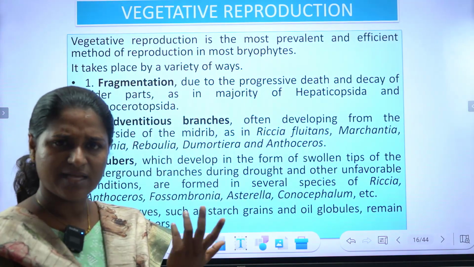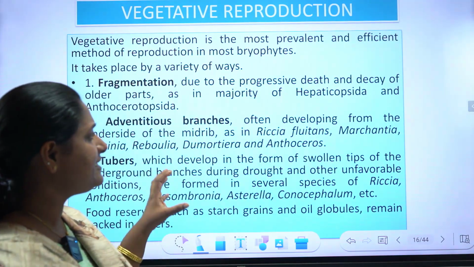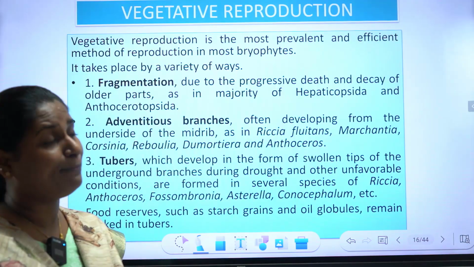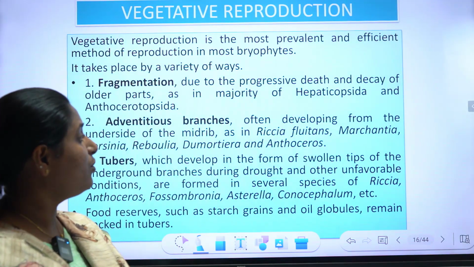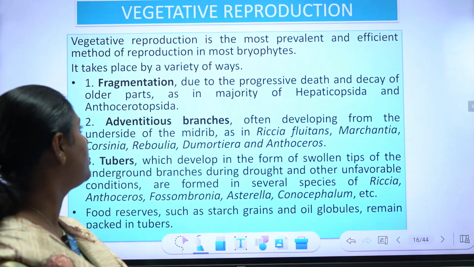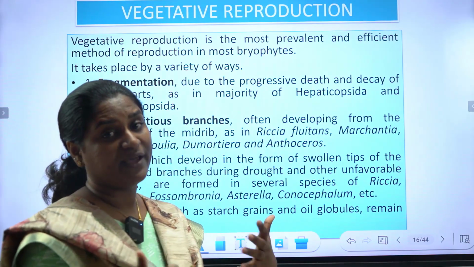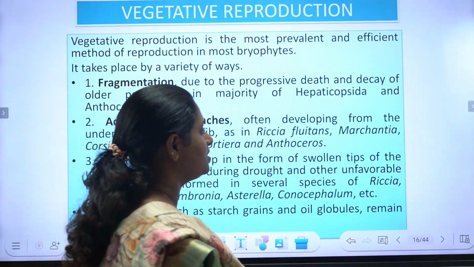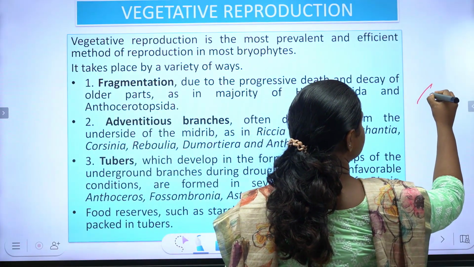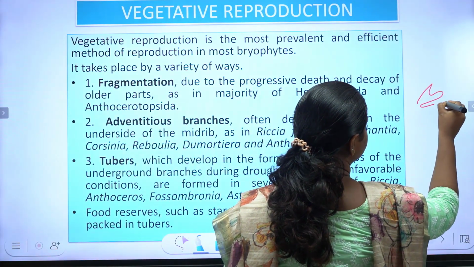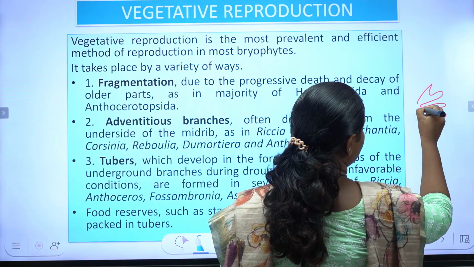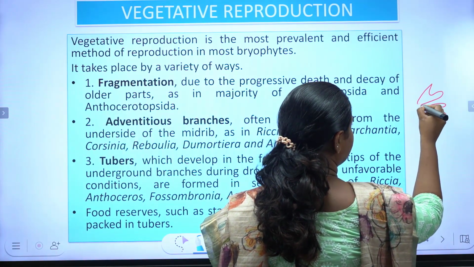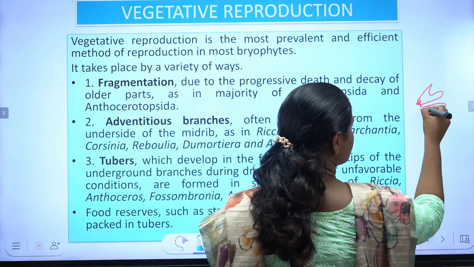Fragmentation. As we all know, due to the progressive death and decay of older plant parts, the majority of Hepaticopsida and Bryopsida propagate by fragmentation. If the Riccia is growing like this, we can see the death and decay of the parts over here.